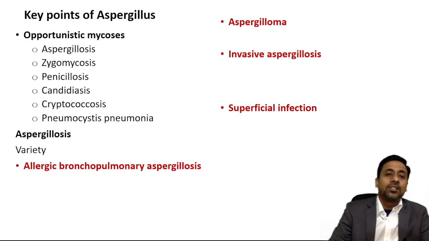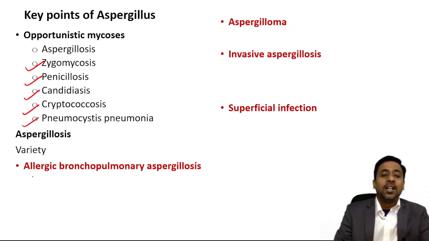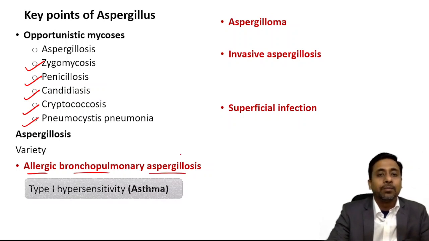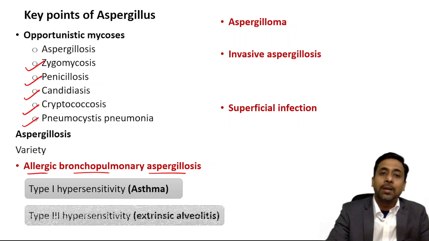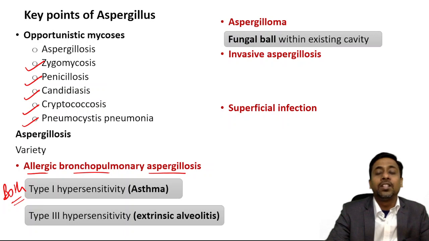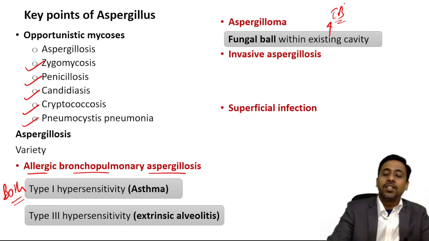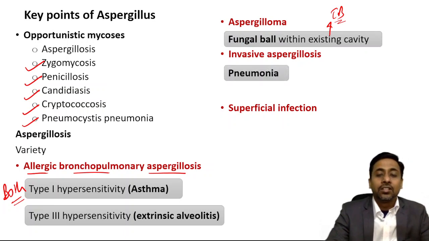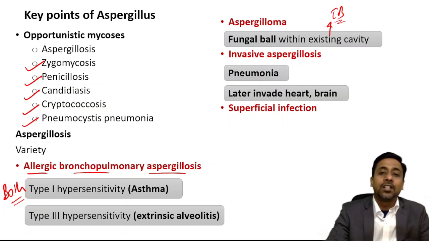Aspergillus क्या cause करता है? It causes opportunistic mycosis, which can also be caused by zygomycosis, penicillosis, candidiasis, cryptococcosis and pneumocystis. Aspergillosis में क्या क्या होगा? Allergic bronchopulmonary aspergillosis. It may be type 1 hypersensitivity in which it presents as asthma, or type 3 hypersensitivity presenting as extrinsic alveolitis, or may be both type 1 and type 3. So asthma and extrinsic alveolitis both. Aspergilloma, which is basically a fungal ball within an existing cavity, such as one caused by tuberculosis. Invasive aspergillosis, initially it causes pneumonia, later may invade other organs such as heart and brain.